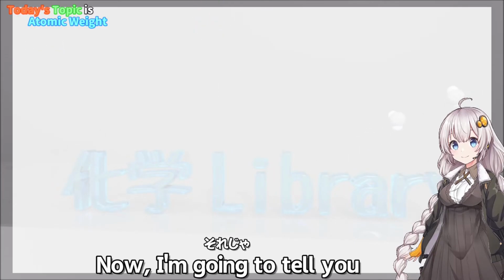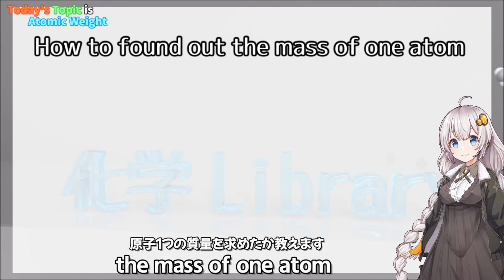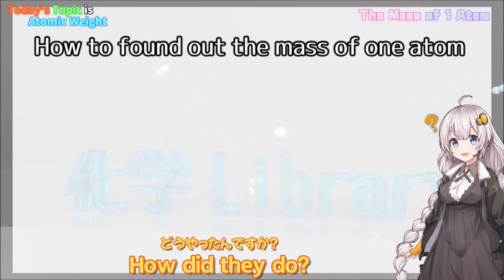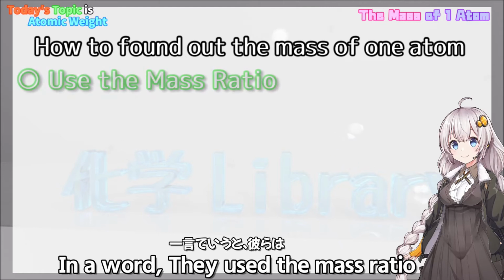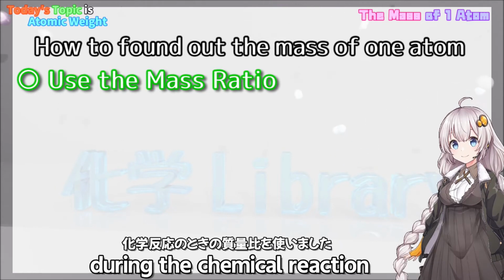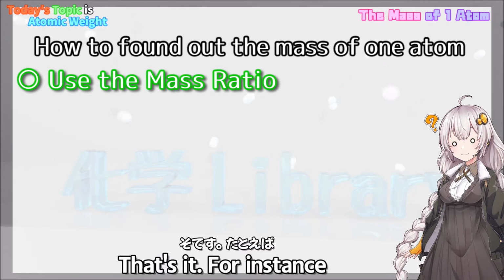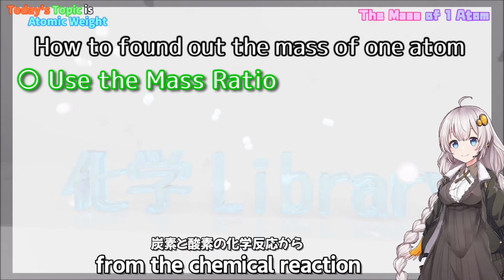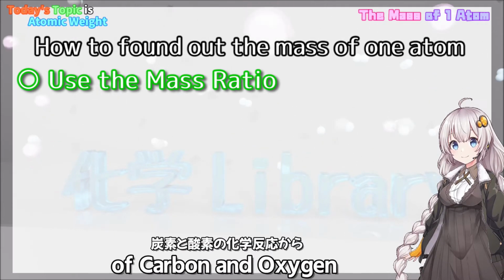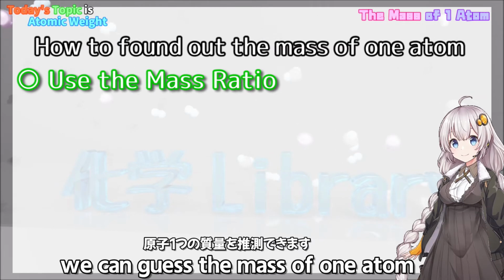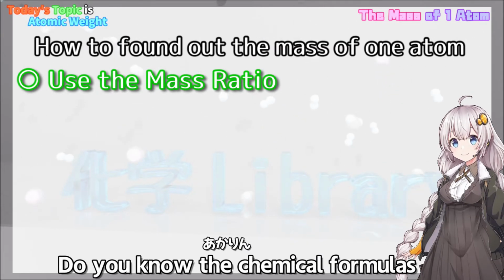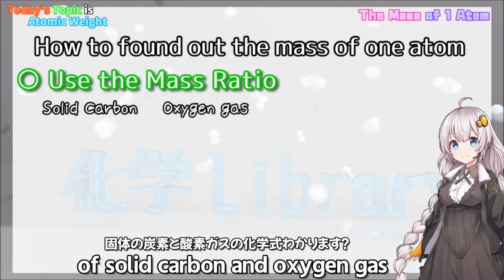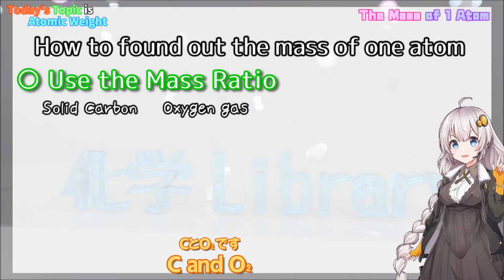Now, I'm going to tell you how scientists found out the mass of one atom. How did they do it? In a word, they used the mass ratio during the chemical reaction. For instance, from the chemical reaction of carbon and oxygen, we can guess the mass of one atom. Do you know the chemical formulas of solid carbon and oxygen gas? Of course. C and O2.